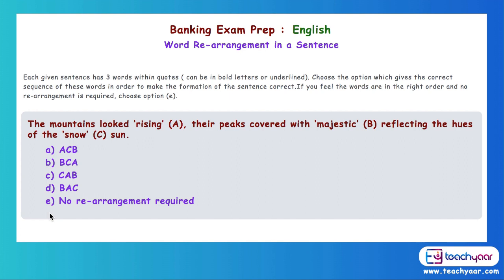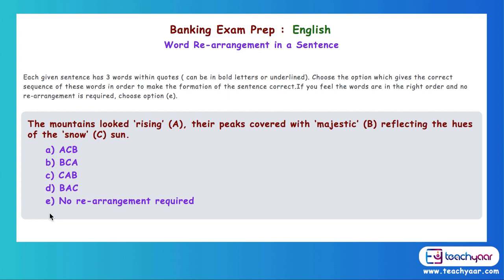What does this mean? Every sentence will have some words highlighted, 3 words actually. First word is A, second B, and the third C. Now they may not be in the right order, so first you have to see whether they are in the right order.